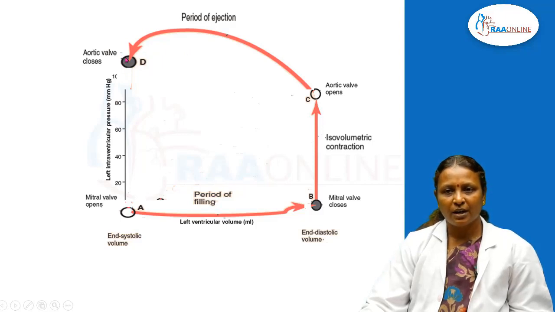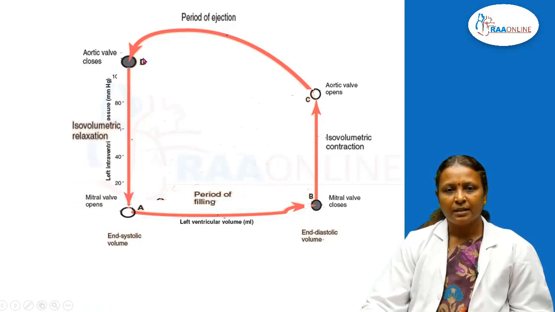As the aortic valve is now closed, what happens? The isovolumetric relaxation phase starts. In the isovolumetric relaxation phase, the pressure decreases, the volume remains the same. The isovolumetric relaxation phase ends with opening up of the mitral valve.